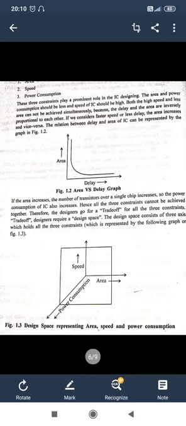So when we talk about these things on a particular main point, when we decrease the area, power consumption also decreases. But when we talk about speed, our speed increases because it is inversely proportional to that. So these are not made on a single constraint.